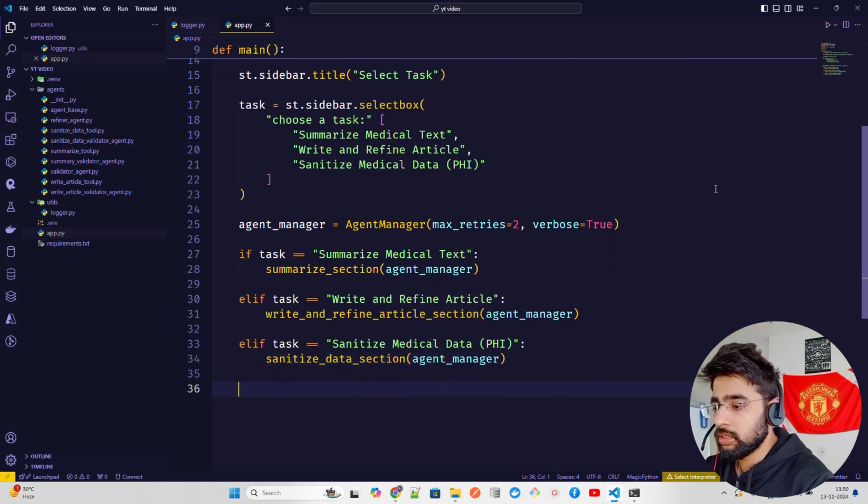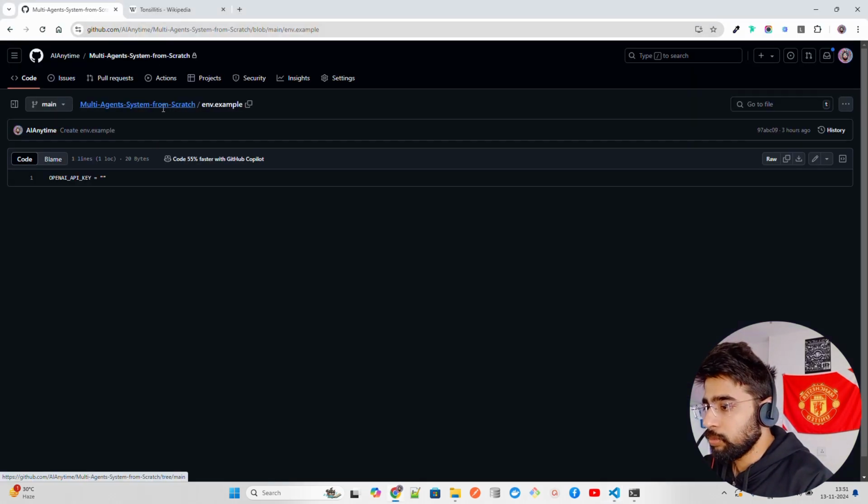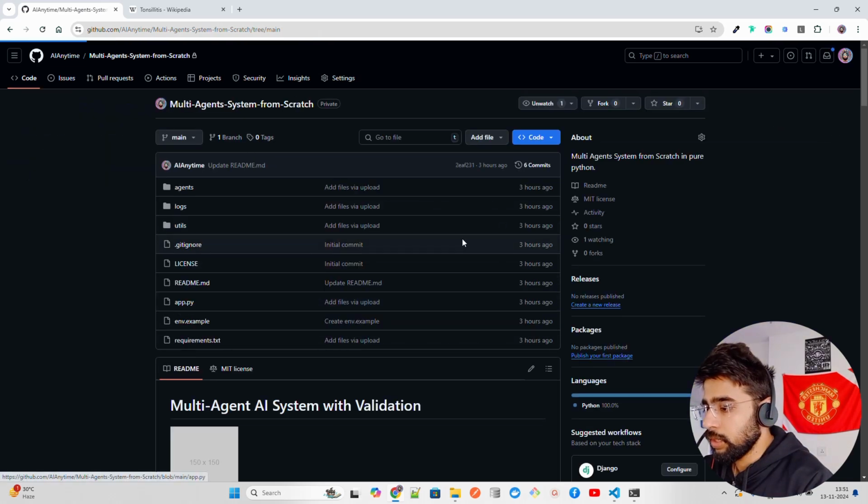So this is our initialization of task, of course with conditionals, if else, whatever has been selected. Now we're going to write a summarize section function. So let me just do that. And what I'm going to do is copy this because this is very simple. Let me just go back, and I'll explain what I'm doing, because this is simple stuff.